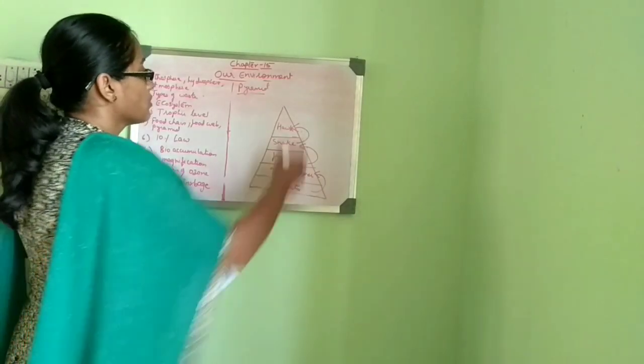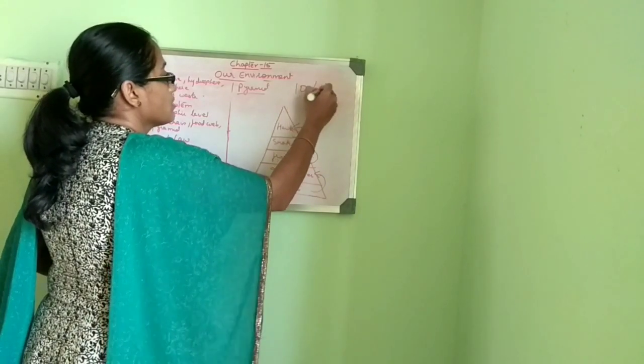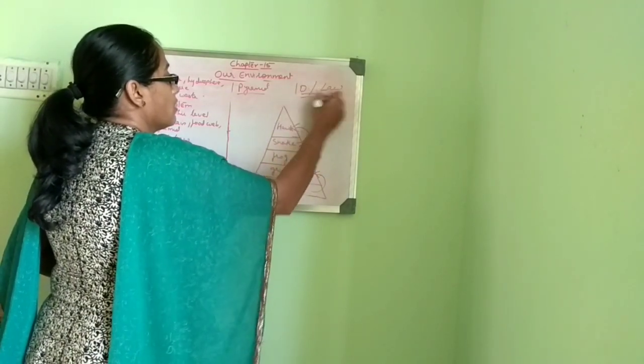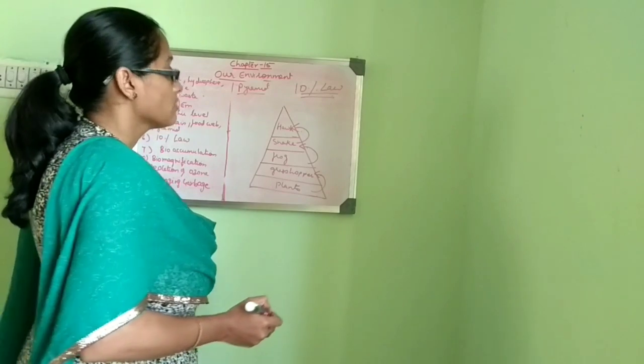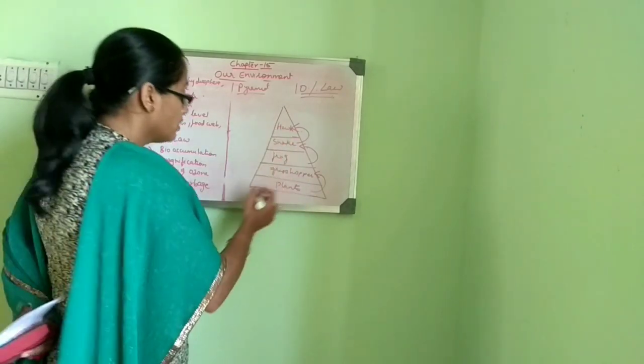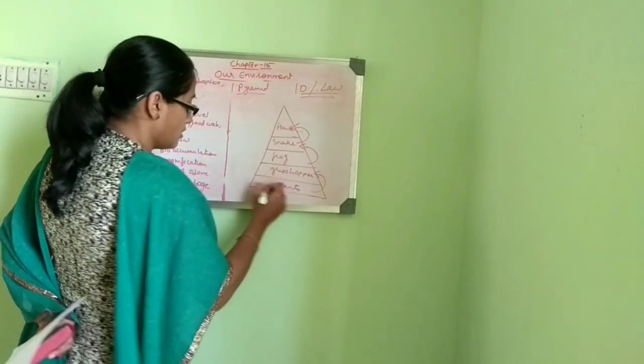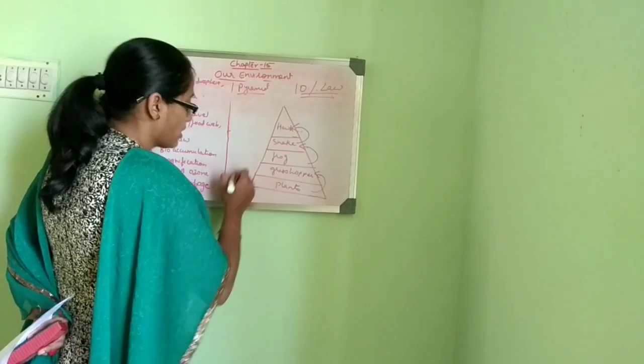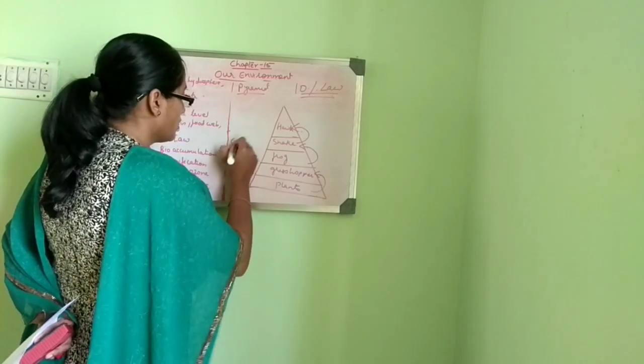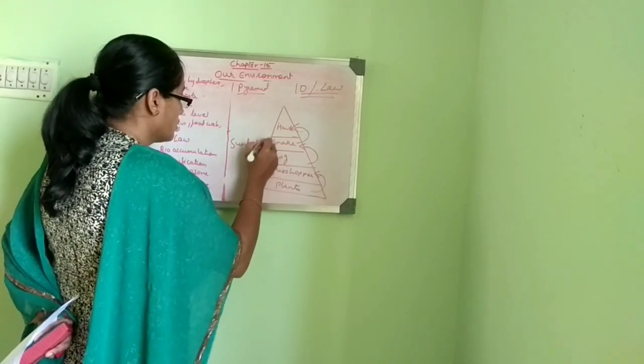So next we will see what is the 10% law. It is the most important thing to learn. Here you can see that the energy requirement of plants is derived from the sunlight.